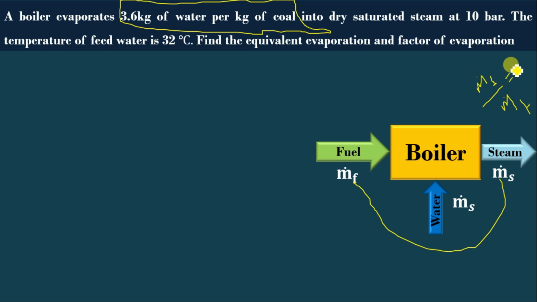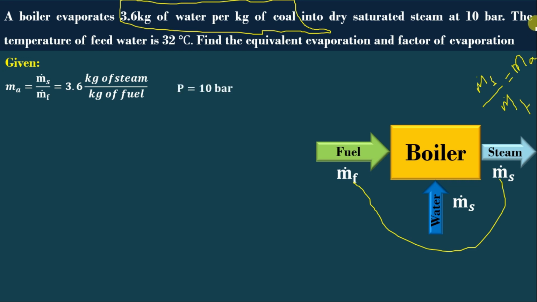This one we call actual evaporation, or evaporation, as we saw in the last lecture. The given is ma equal to m dot s divided by mf, that is 3.6 kg of steam per kg of fuel. We can even take kg of water per kg of fuel, it is not an issue. It generates dry saturated steam at a pressure of 10 bar. The feed water temperature is 32 degrees Celsius.